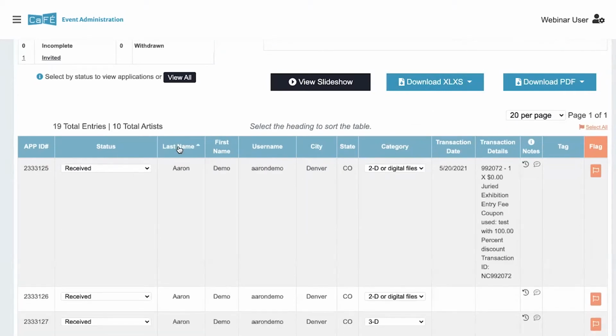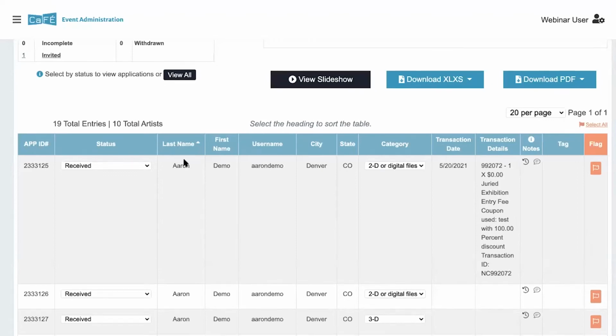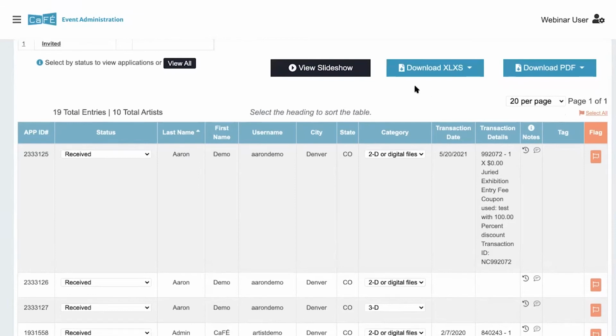This is helpful. Maybe last name, I think, is the most common one. If you need to make sure it's sorted by last name, just know that that's how you can sort the order of the actual downloaded report.